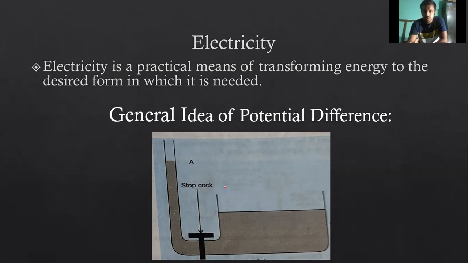As you can see here, there is a figure, here is A and this one is B. A is at a higher level as compared to B. So when we pull the stopcock out, the water will flow from this side to this side, and it will flow till the level of both are the same. The water will not flow the other way, because this is at higher potential as compared to this. So this is a general idea of potential difference.